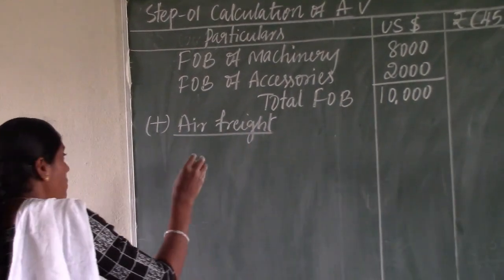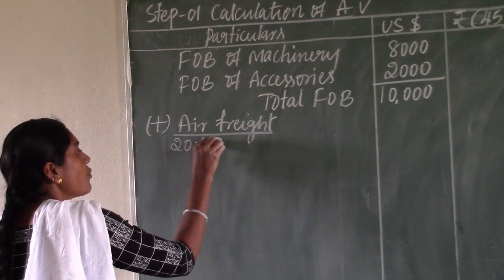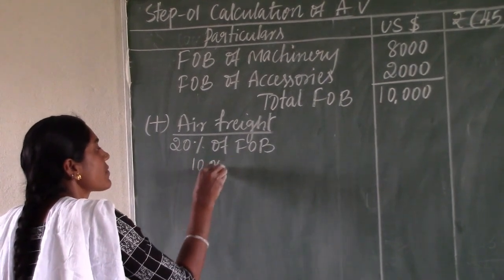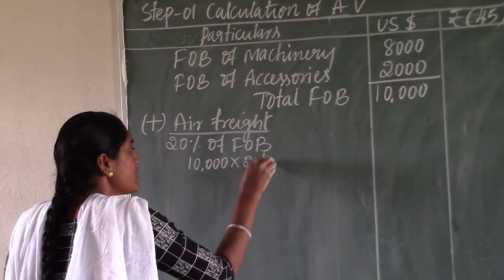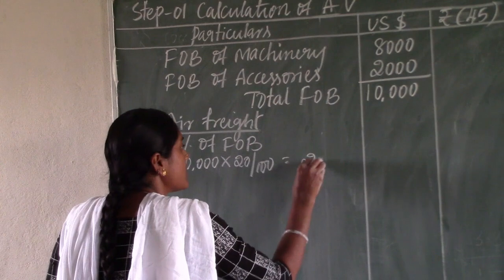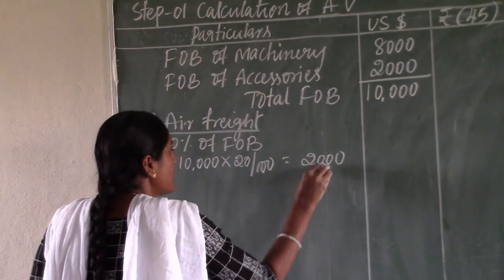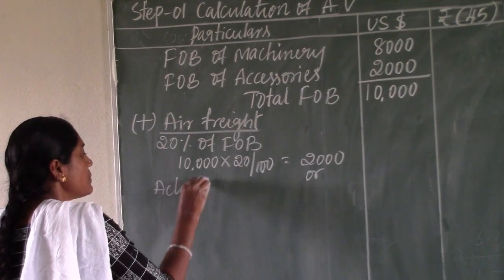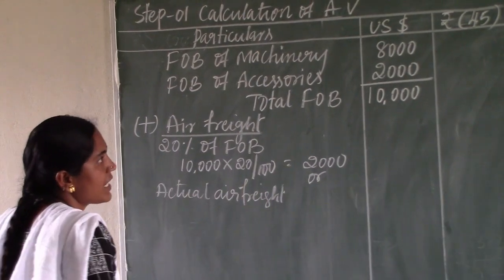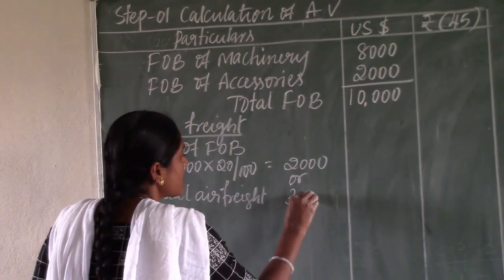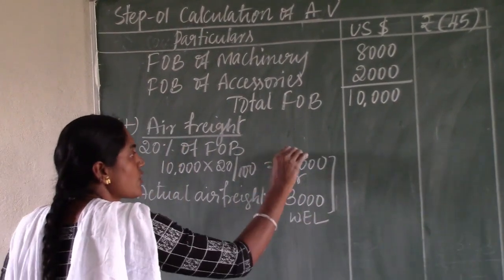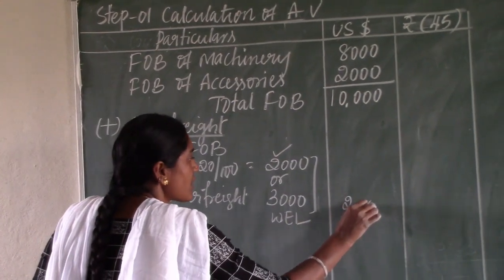See, air freight means we need to apply the rule, that is 20% of FOB. The FOB as per our calculation is 10,000 into 20%, that is 2,000, or the actual air freight which is given in the question, that is $3,000. So we need to compare these two values, whichever is less is considered. So 2,000 will be the lesser value that we need to consider for the calculation.